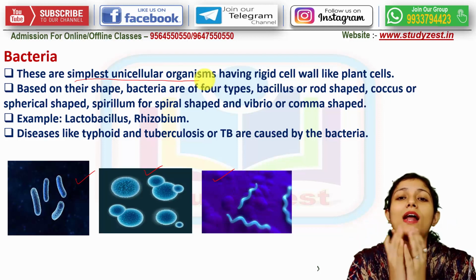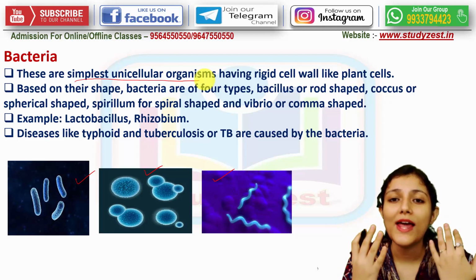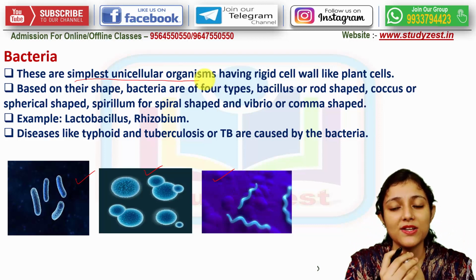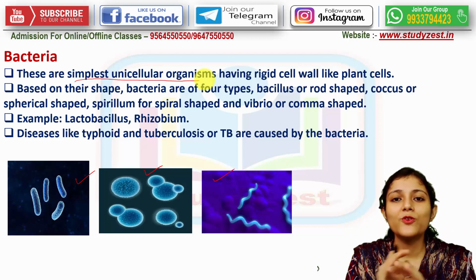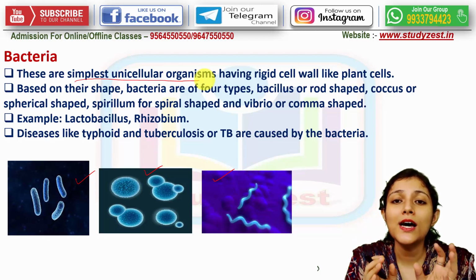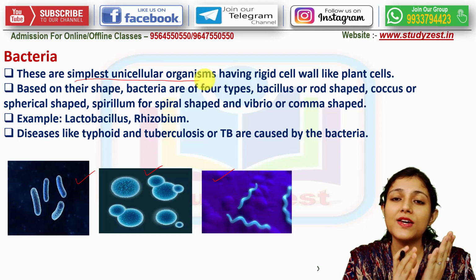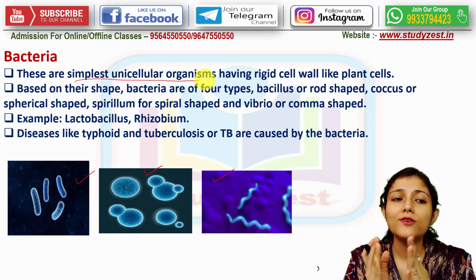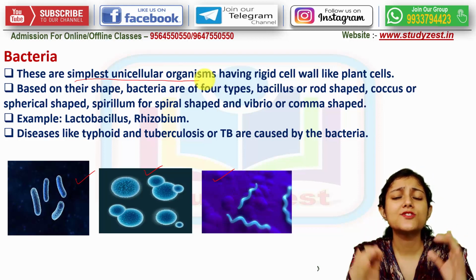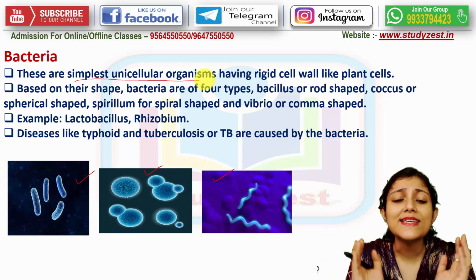Now if you are asked to give one example of a microbe which has a cell wall like the plants, the answer will be bacteria, because in a plant cell we know the rigid cell wall is present around each and every cell. So in case of bacteria, if we compare, we will find that yes, there is also the presence of a rigid cell wall around their body, around their cell.